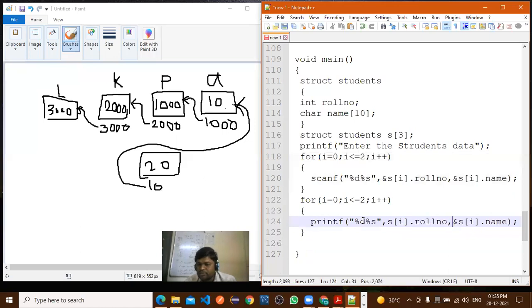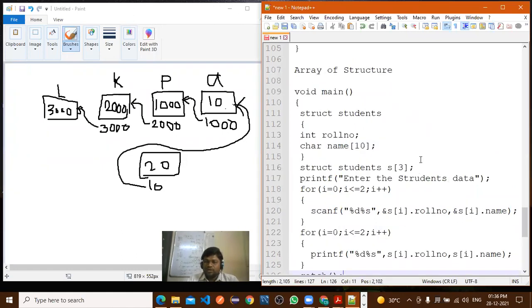Only remove the ampersand. That's it. Now it will display all the 3 records. Here, getch. Now the array of structure program is completed.